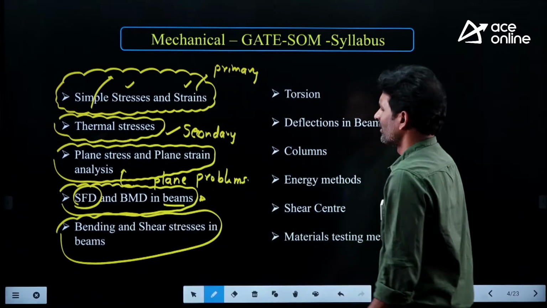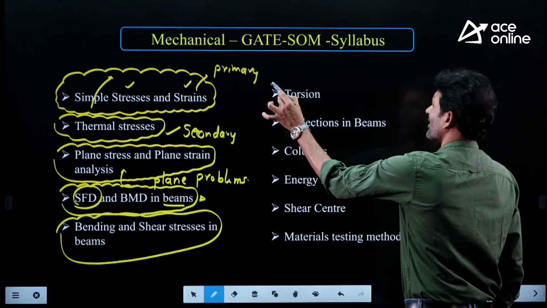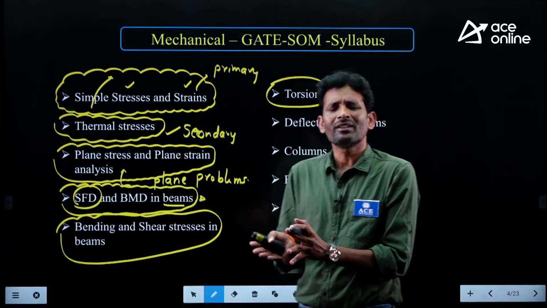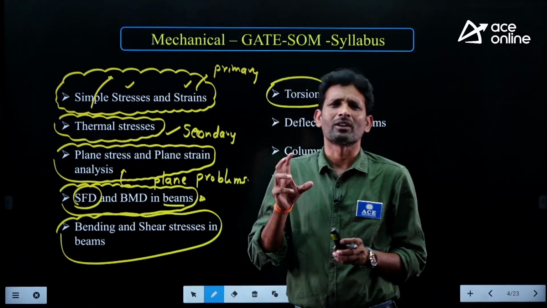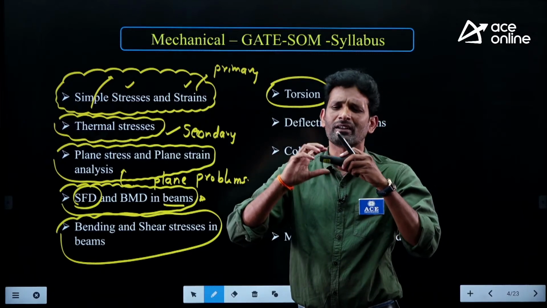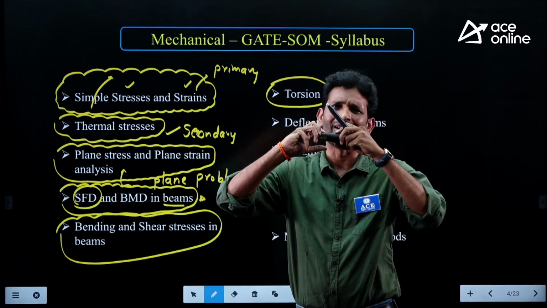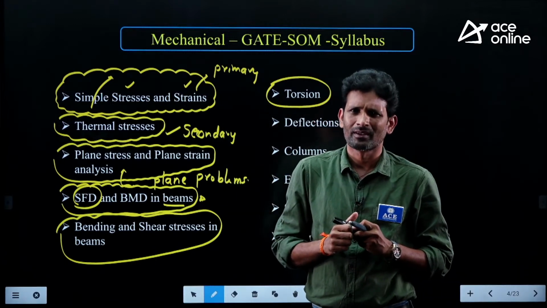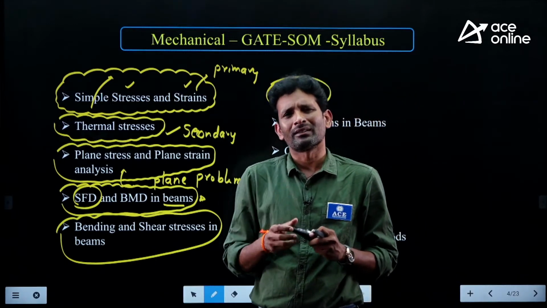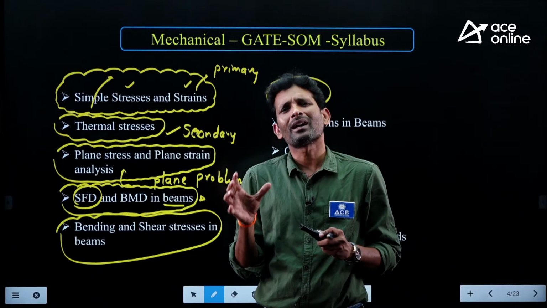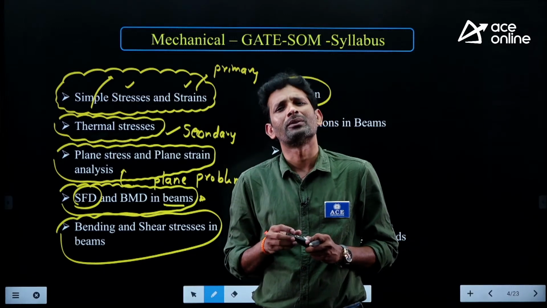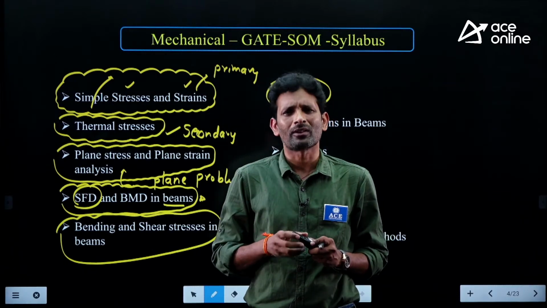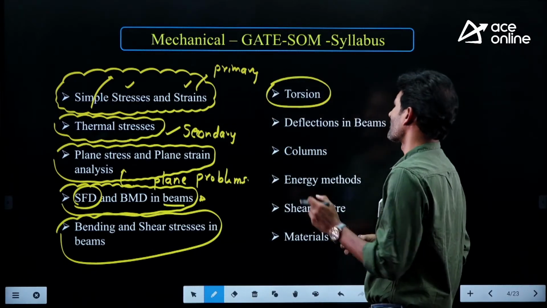After that, let us take another area: the concept of torsion. Torsion is one kind of deformation that we observe on a member when we apply equal and opposite moments about the longitudinal axis. When the member is under torsion, some kind of stresses are generated to resist that torsional effect. Those stresses we may call torsional shear stresses.